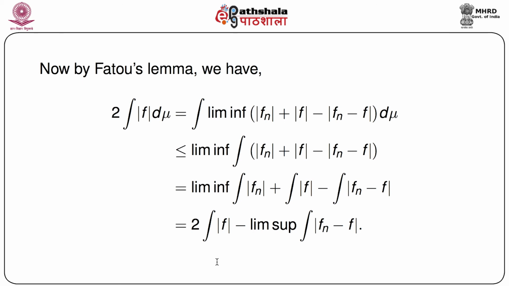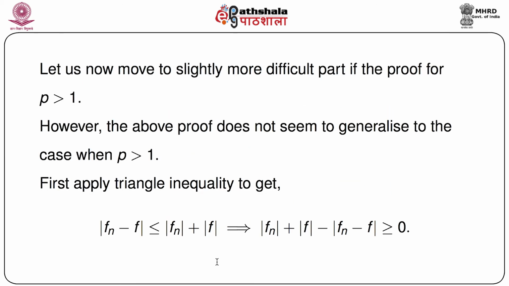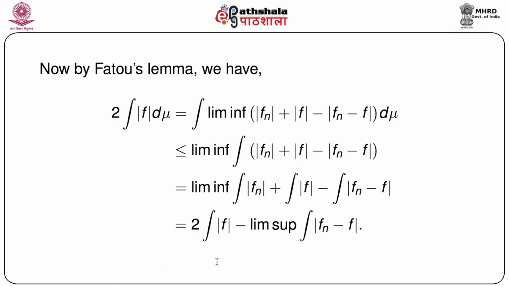Now we apply Fatou's lemma. So after a long time we are going to apply Fatou's lemma. What we have is twice the integral of mod f d mu equals the integration of the limit of mod fn plus mod f minus mod fn minus f.